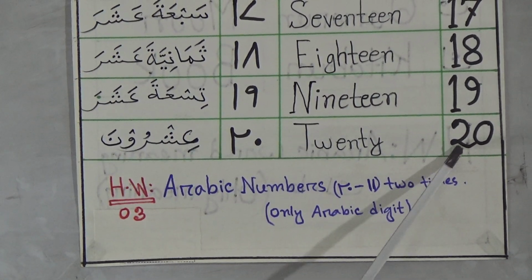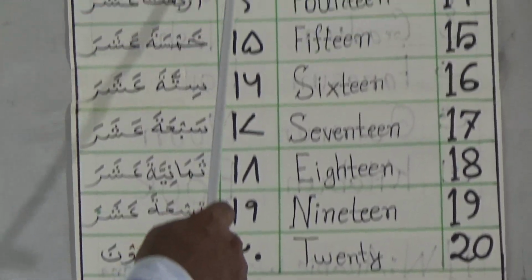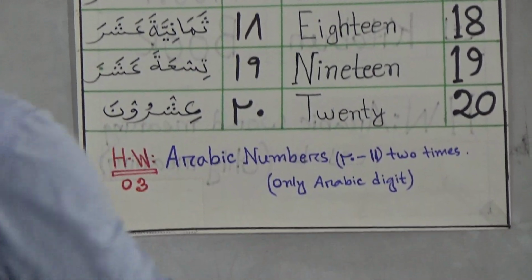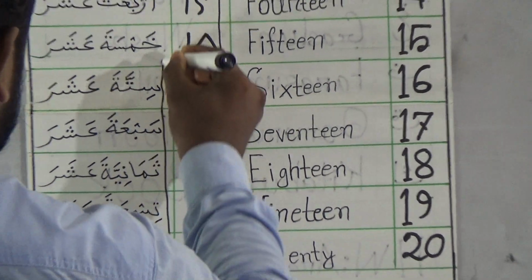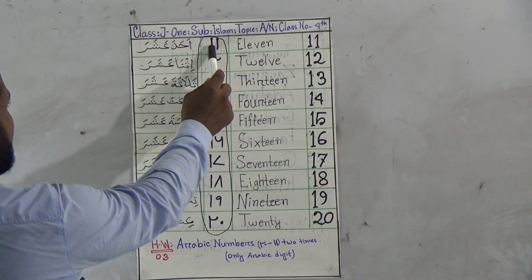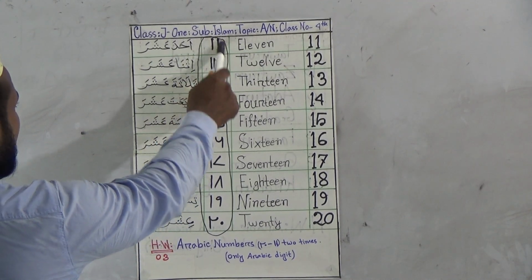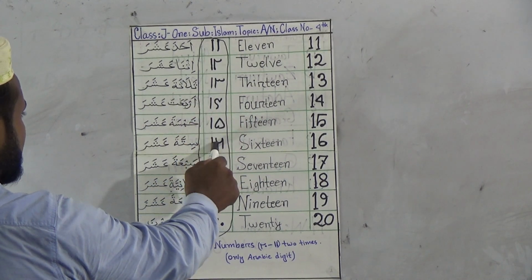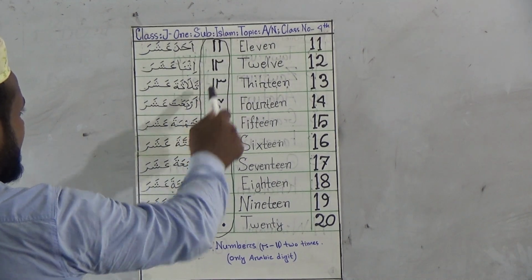Ishruna, it means 20. Dear students, you have to write down only the Arabic digit. You have to learn this digit from 11 to 20, because in the examination hall you have to write down only this digit and don't write Ahada Ashara in Arabic. Write down only the digit. So you have to practice 11, 12, 13, 14, 15, 16, 17, 18, 19, 20.